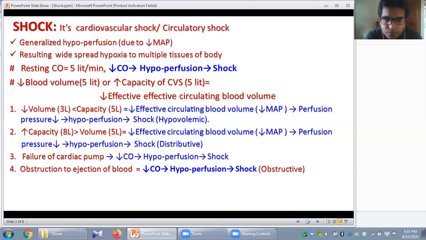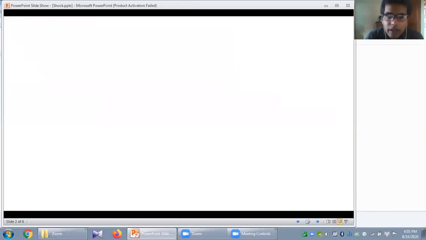So from this discussion, we conclude that there are mainly two basic defects. Number one, reduction of the cardiac output. Number two, the decrease or reduction of the effective circulating blood volume. And the ultimate result is generalized hypoperfusion. Okay.